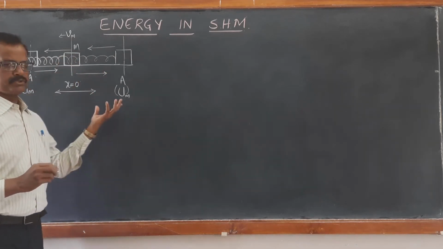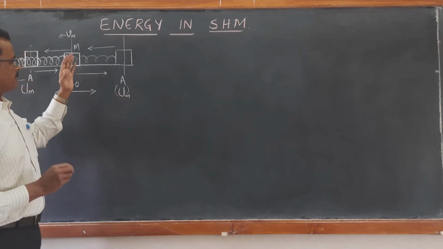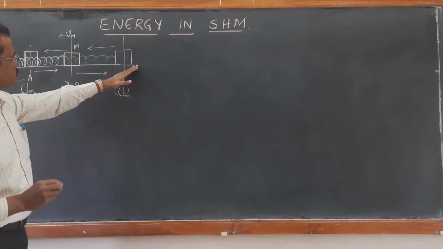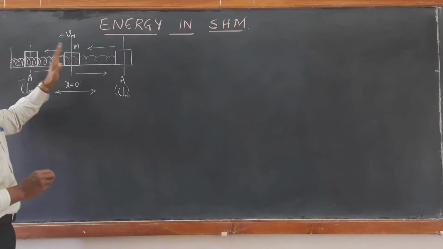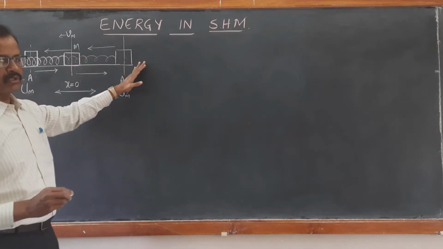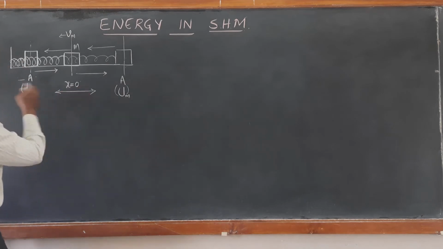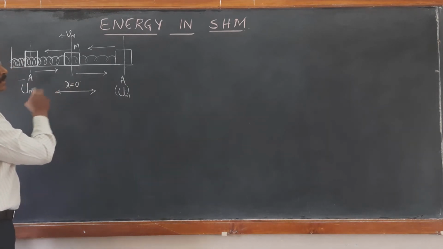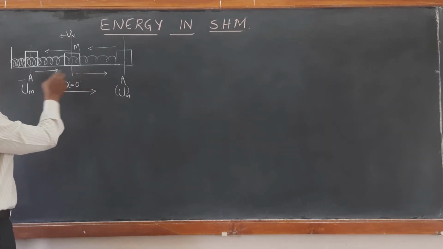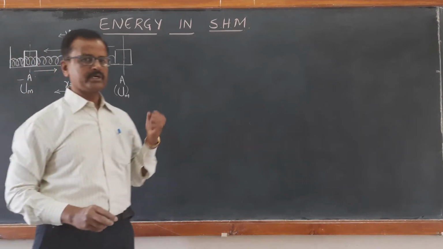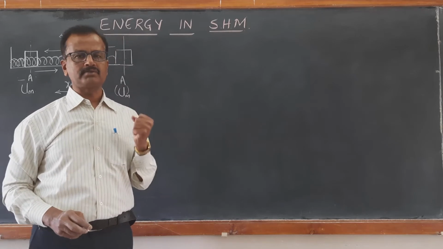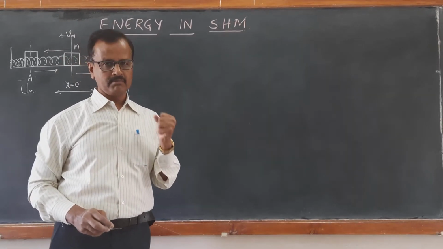So I think we have understood the energy conversion of potential energy into kinetic energy into potential energy into kinetic energy. As a result, the block keeps on oscillating about the equilibrium position, and this oscillation we have studied is simple harmonic oscillation or simple harmonic motion.